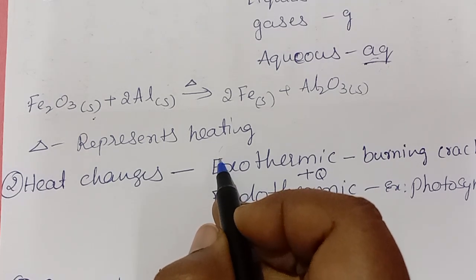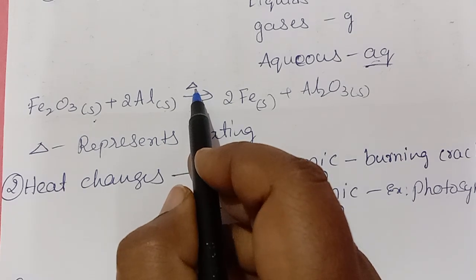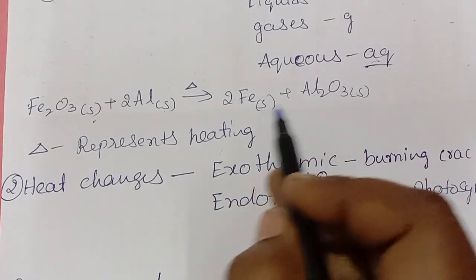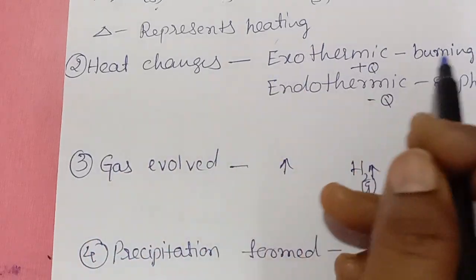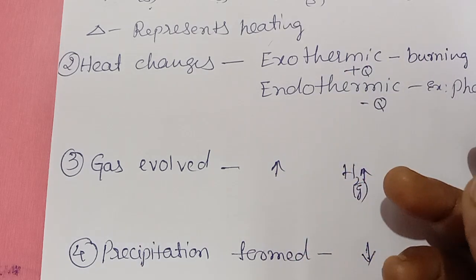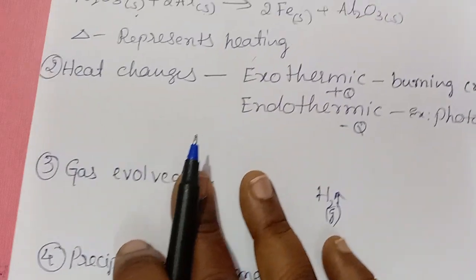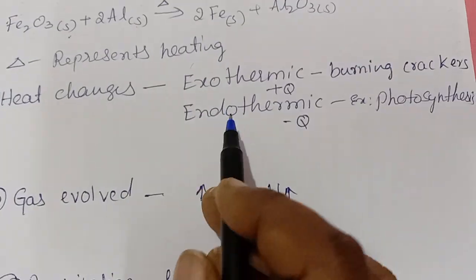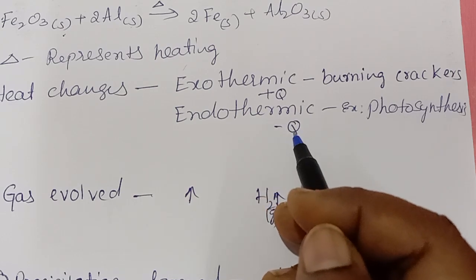Generally we heat it with a Bunsen burner or a spirit lamp, no? That is represented by delta, right? All these products formed are solids again. Heat changes, we already discussed, exothermic or endothermic, right? Exothermic means releasing heat energy. Endothermic means absorbing heat energy, like photosynthesis. It means for the reaction to happen it needs heat energy, so that is called an endothermic reaction, right?